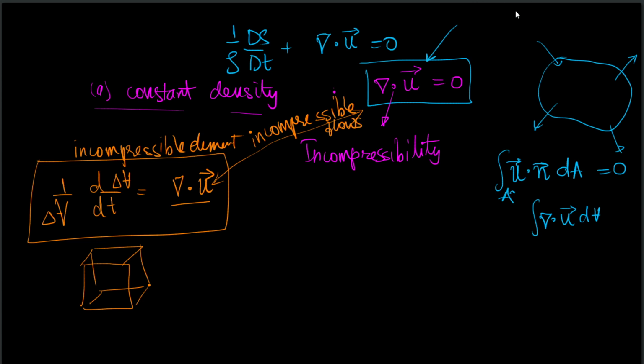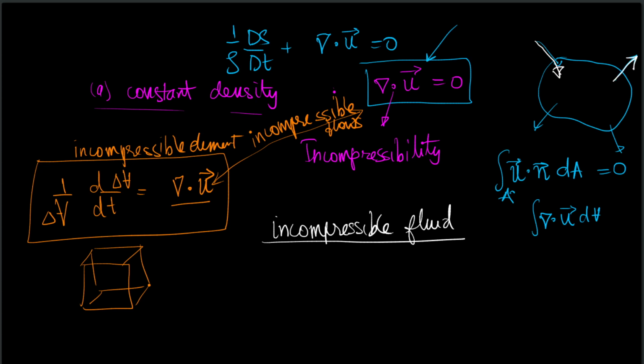Now, incompressible flow is different from an incompressible fluid. Incompressible flow is something in which the flow, whatever mass it brings into the volume, is also taking it out of the volume. But an incompressible fluid is a fluid whose density does not change with pressure. Meaning, you can take a piston, put some fluid, and put a lot of weight on this piston.